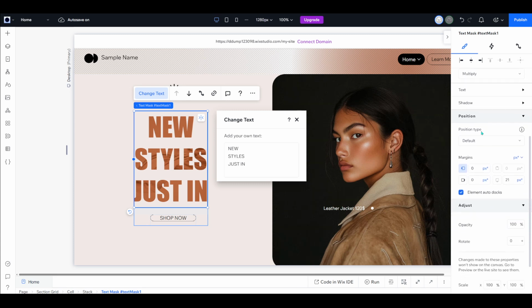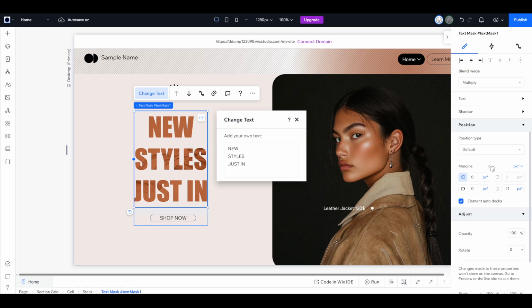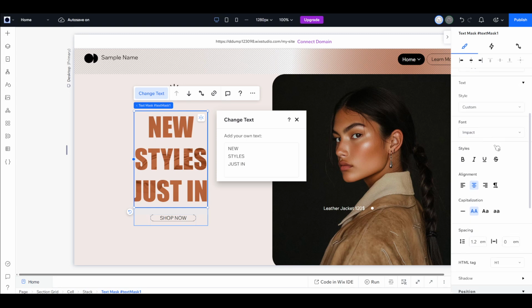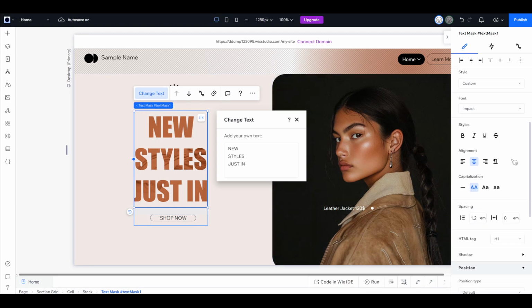Look carefully for the section labeled Text in the inspector bar. Once you've found it, click on it to reveal a drop-down menu. This menu contains several text customization features, but for today, our focus is on the section within that drop-down called Alignment. This is where all the magic happens when it comes to aligning your text. Under Alignment, you'll see three options available to you: Left Align, Center Align, and Right Align. Selecting any of these options will immediately change how your text is displayed on the page.